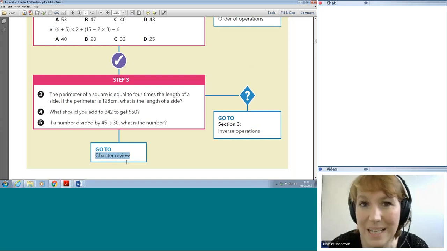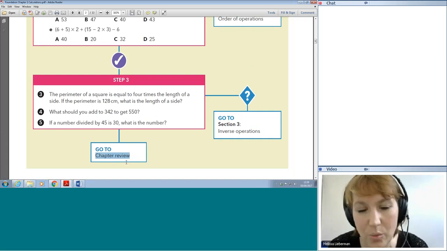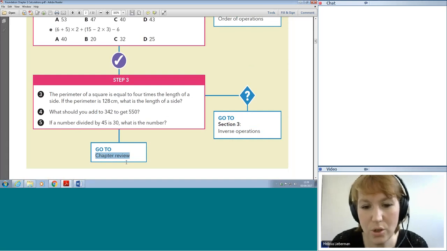Now, my lessons don't cover the content in the textbook in the same order at all, so I jump around and use different bits at different times, and at the end of each of my lessons I'll tell you which bits to do. But if this book is too hard, I'm just going to stop sharing my desktop for a minute.